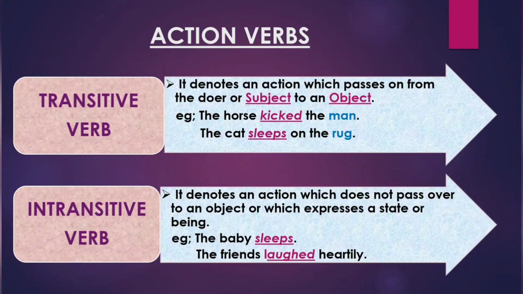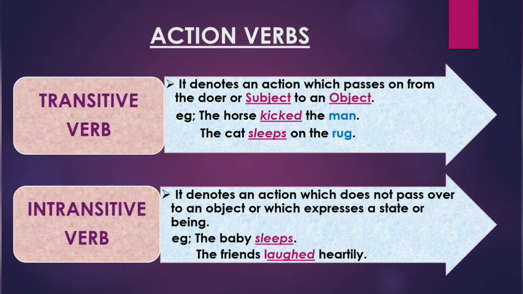For example, the horse kicked the man. Horse is a subject. Kicked is an action and man is the object. As we can see, the action kicked is being received by an object and the object is man. Likewise, in the second sentence, the cat sleeps on the rug.